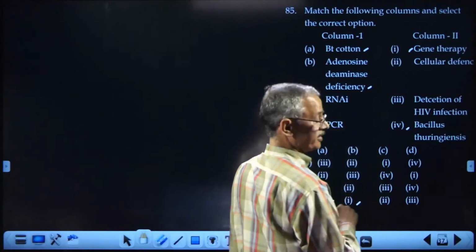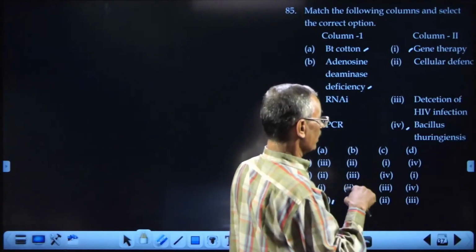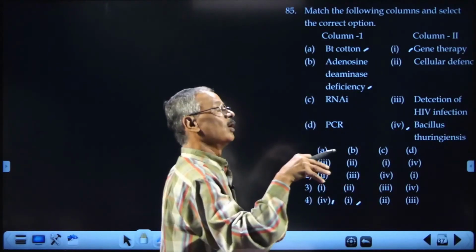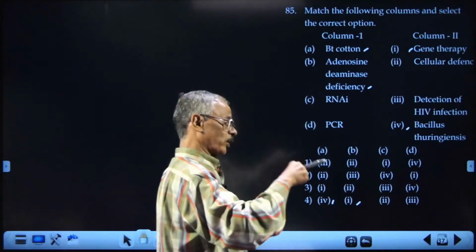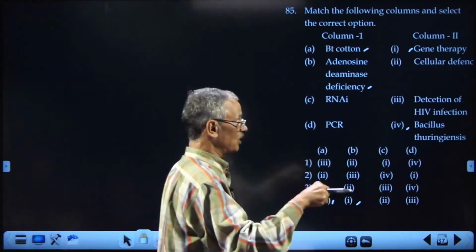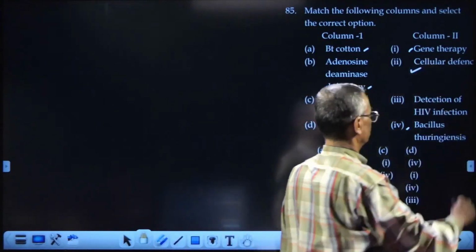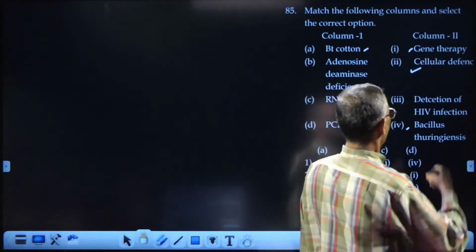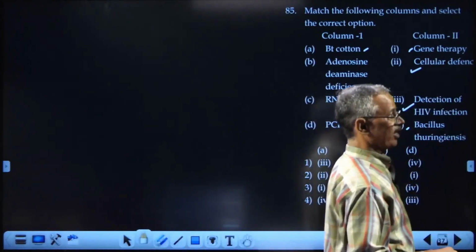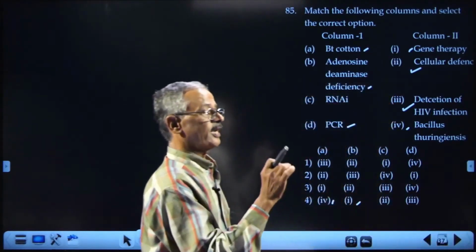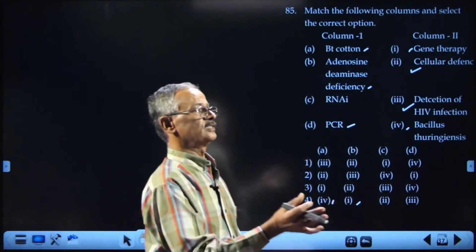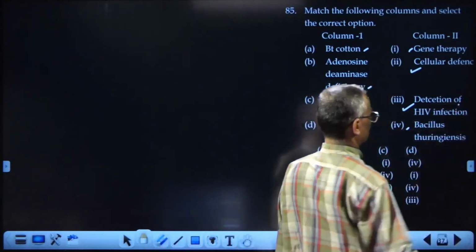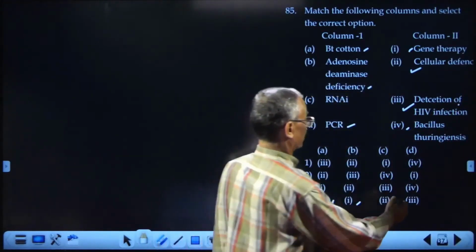Then, RNA interference. That is how we are trying to have a mechanism of resisting pathogens and foreign materials inside the cell, an intracellular defense mechanism. And PCR. PCR is an amplification technology whereby we are detecting whether a virus or DNA had entered, by amplification, multiplying very quickly. So, detection of HIV infection. So, that is the correct option.